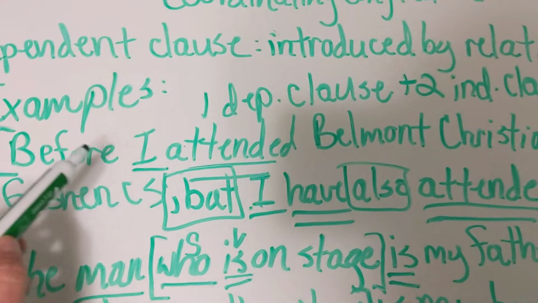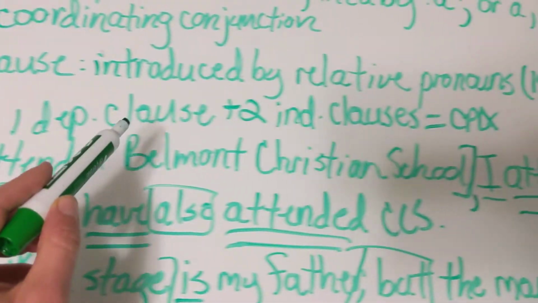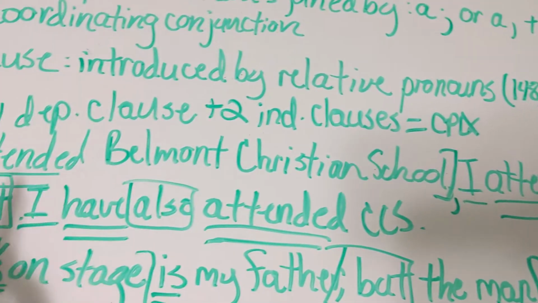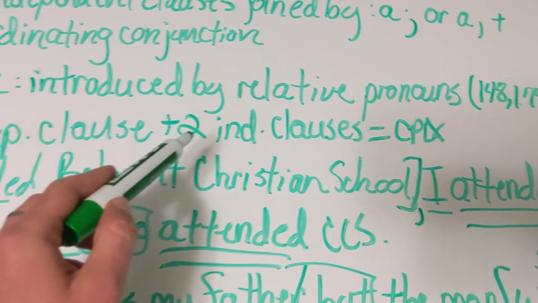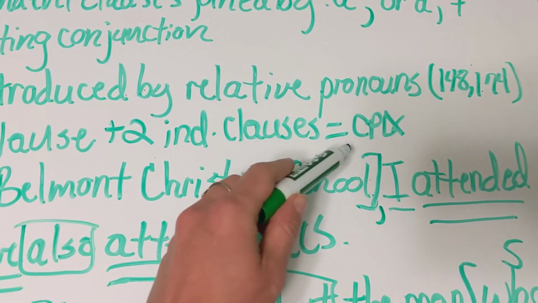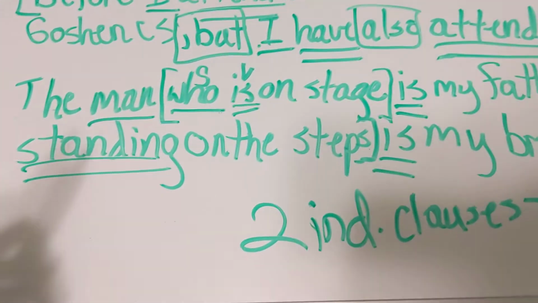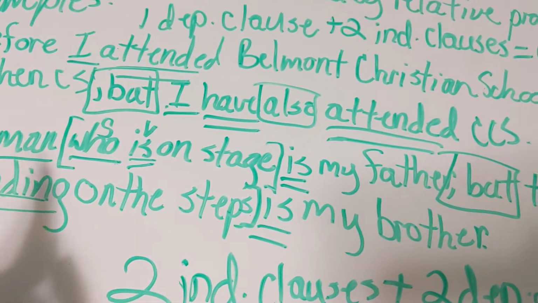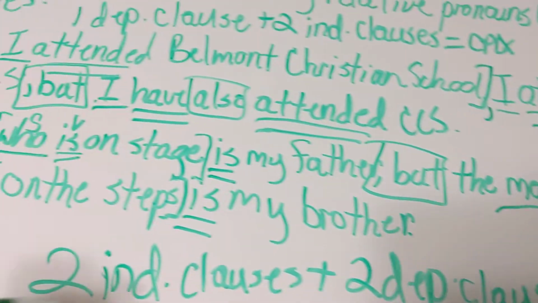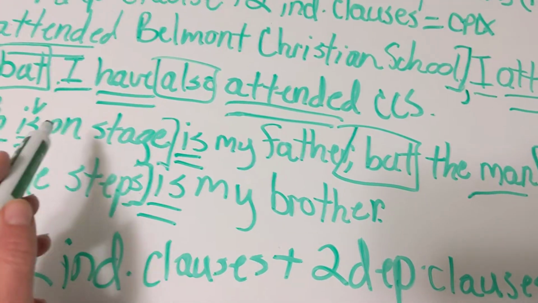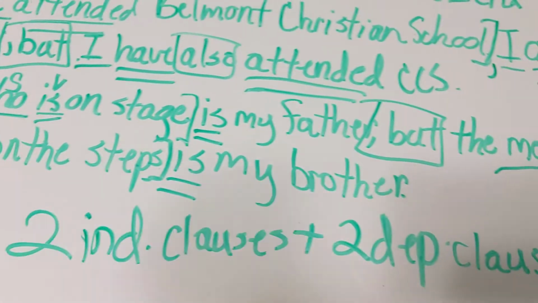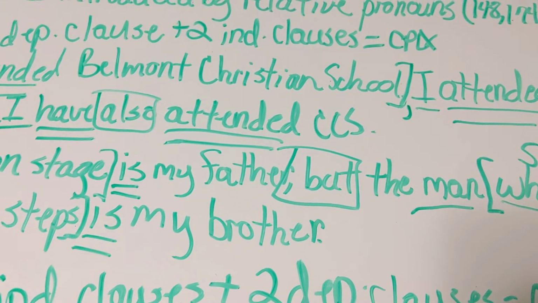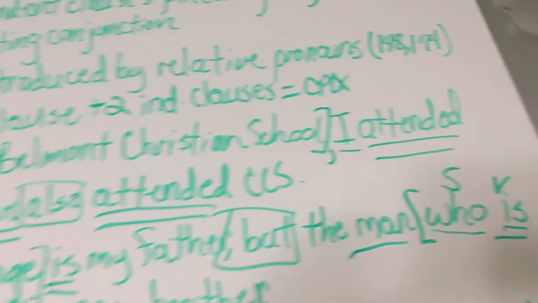And remember the examples. In the first one, we had one dependent clause, before I attended Belmont Christian School, and I had two independent clauses, so that makes it compound complex. Example number 2 had two independent clauses: the man is my father, the man is my brother, plus two dependent clauses: who is on stage, who is standing on the steps. So that's just a short review, short lesson over that. But let's look at the exercises.